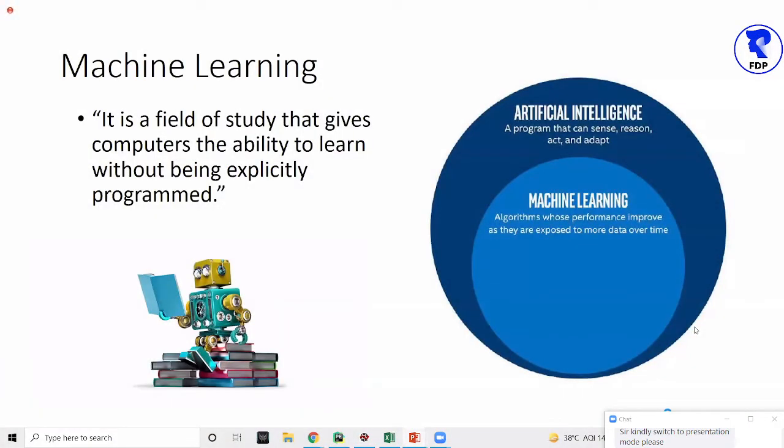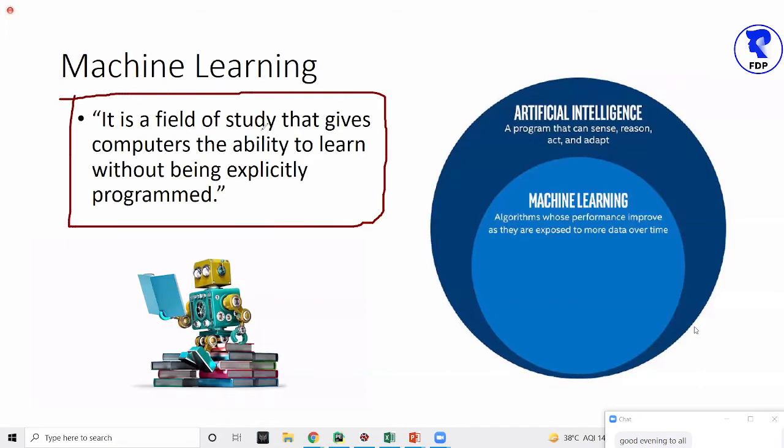I welcome you all for this part of the session. So now, first of all, let me explain what machine learning is. This is one of the easiest definitions. I will try to make you understand what it means by machine learning. It's a field of study that gives computer machines